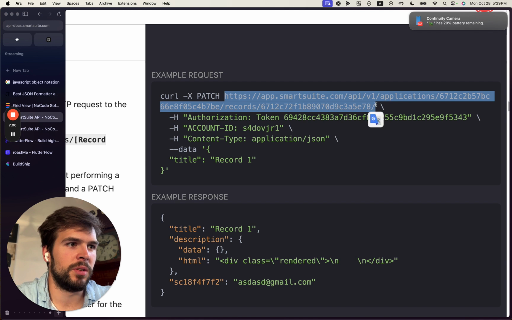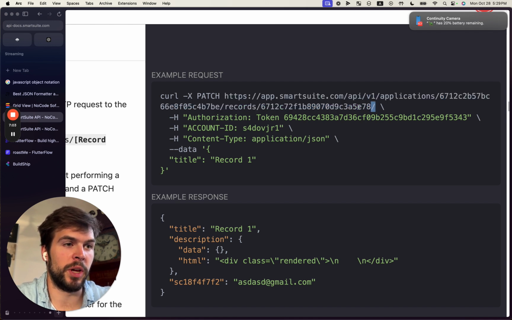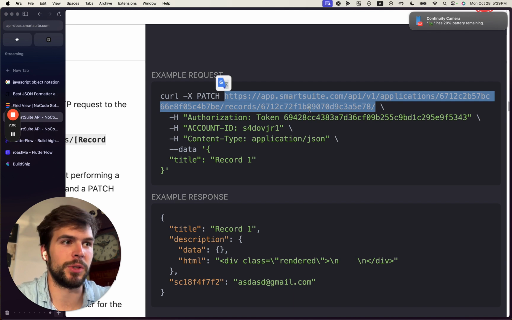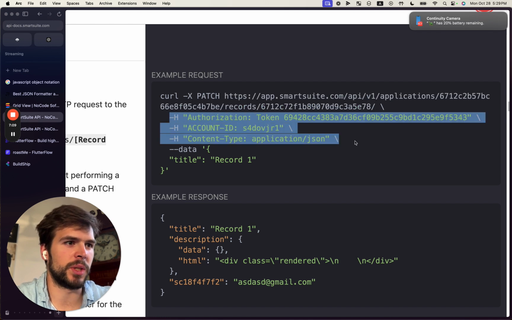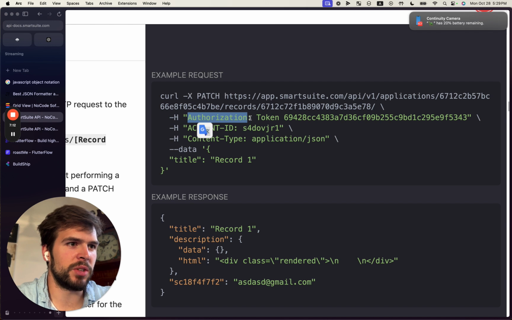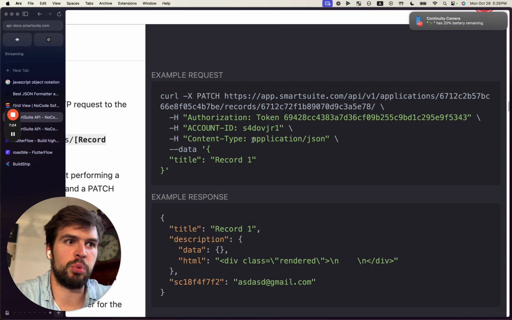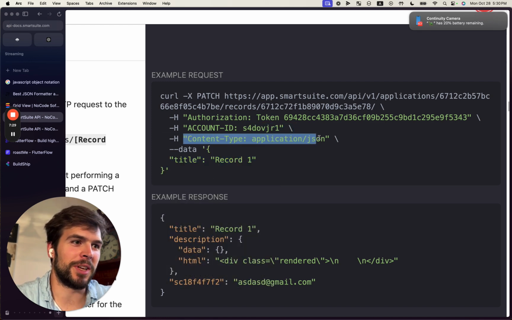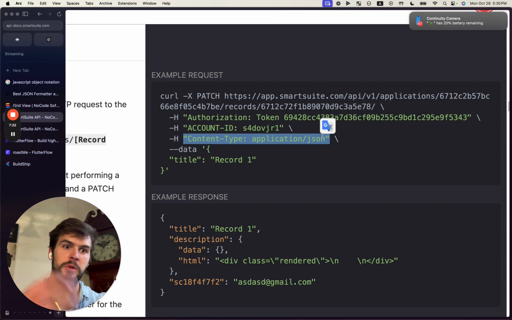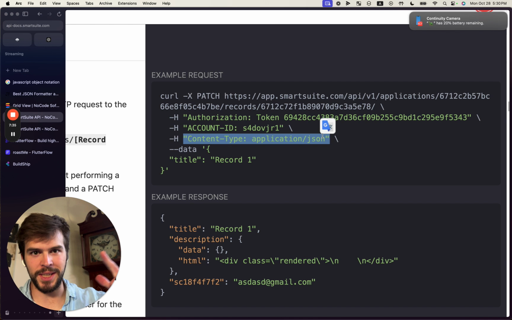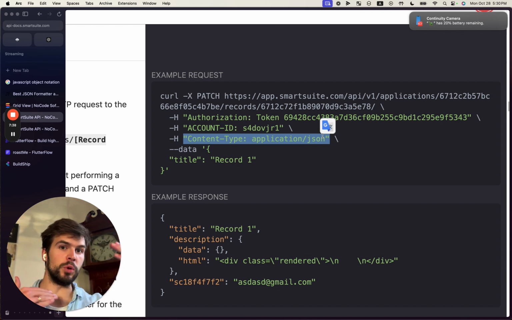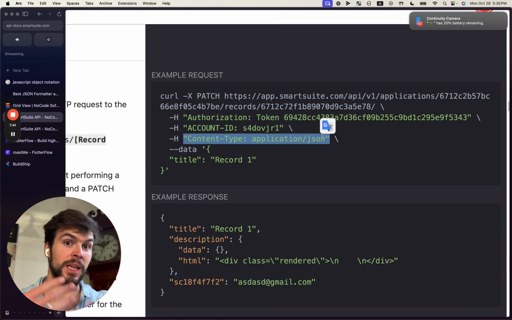So we've got this URL. This is our universal resource locator for my specific app in Smart Suite. Then we have 3 headers that come along with this, right? We've got authorization, we've got my account ID, we have my content type. So the content type provides the context of what kind of information this endpoint should be expecting in the payload, right? It's a little bit like if you got a dump truck coming in, it's like, all right, what kind of stuff are you dumping? Is it plastic? Is it chemical waste? Is it yada, yada, yada, right? There's different things we're going to do depending on the type of data that's coming in.